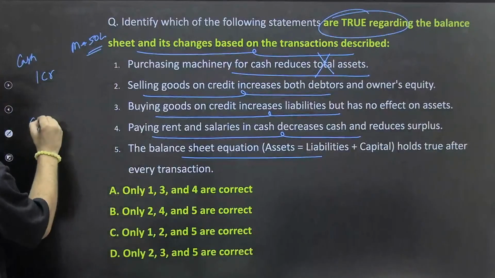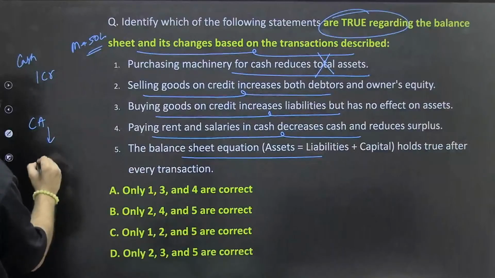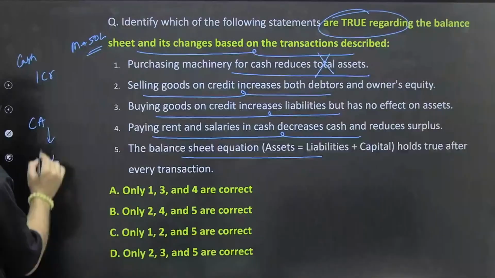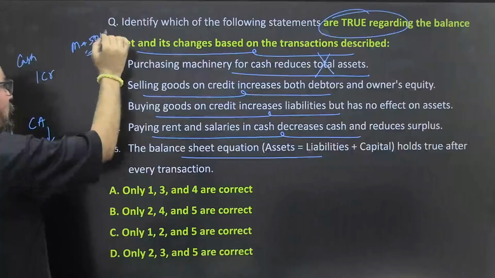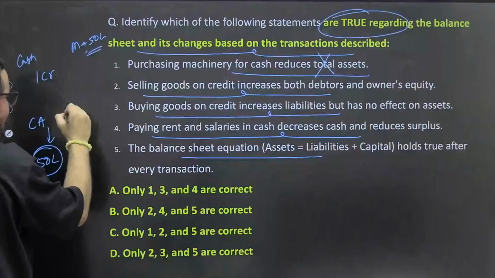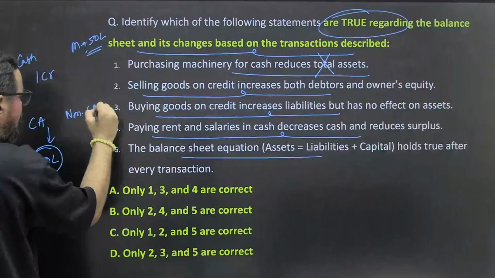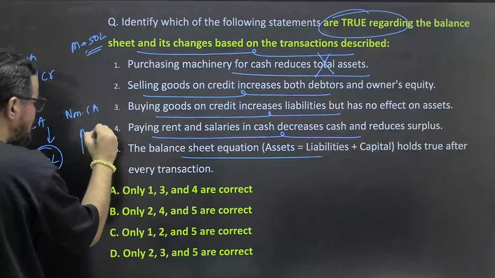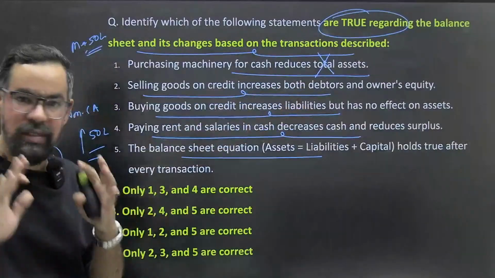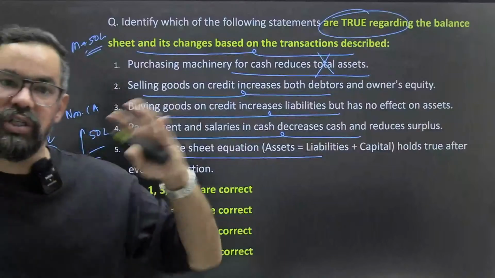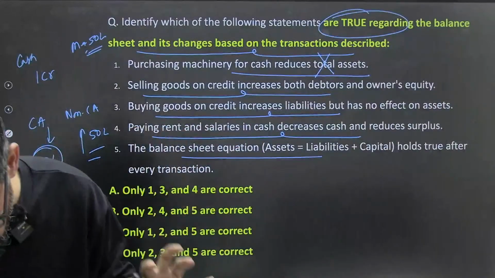Your current asset will decrease by 50 lakhs, coming down to 50 lakhs, and your non-current asset will increase by 50 lakhs. So it is not going to reduce your total assets. Your total assets will remain the same. There will be a change in the overall positioning.